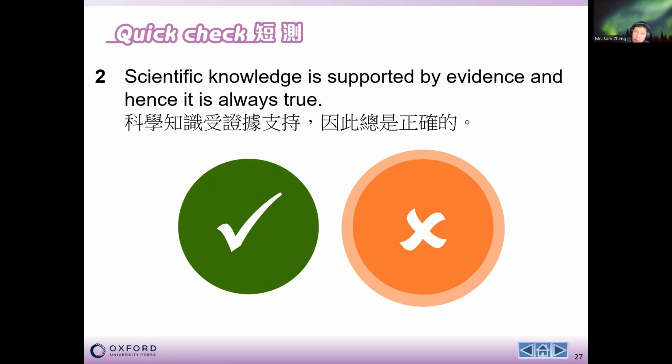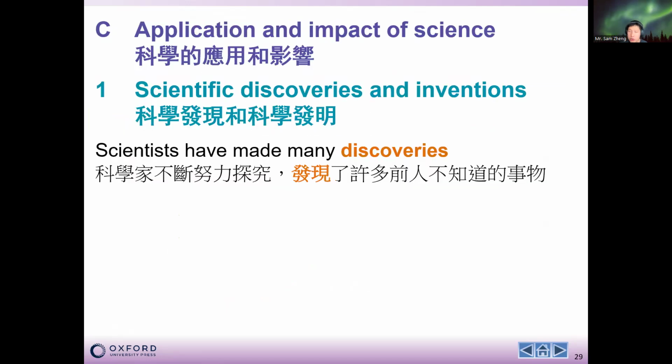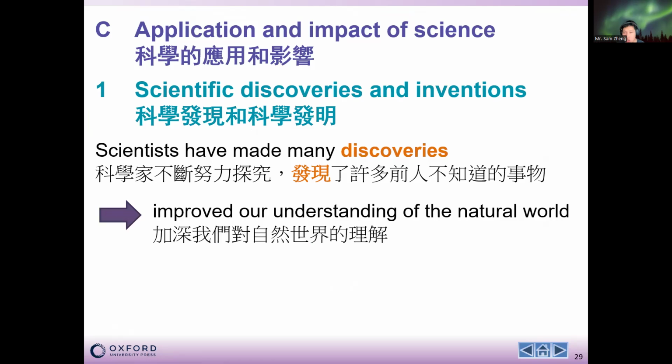Then we also do some quick checks and work on some exercises. Then I would like to go through something new, some factual information, which I hope we can cover in this video. The first thing that I want to revise with you is how to distinguish the definitions of discoveries and inventions.